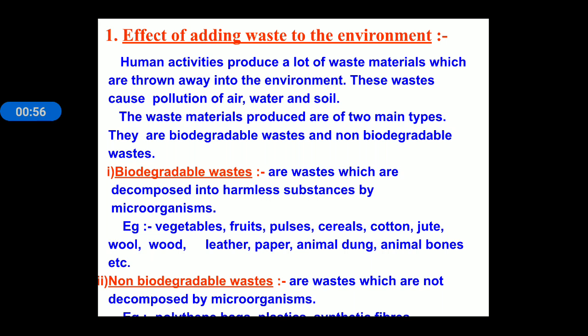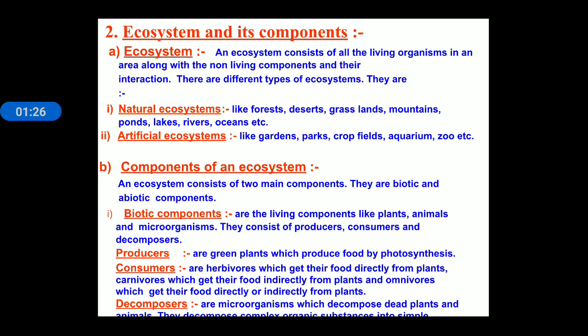Biodegradable wastes are the wastes which are decomposed into harmless substances by microorganisms. Example: vegetable, fruit, pulses, cereals, cotton, jute, wool. And non-biodegradable wastes are the wastes which are not decomposed by microorganisms. For example, plastic, polythene, DDT are examples of non-biodegradable waste.